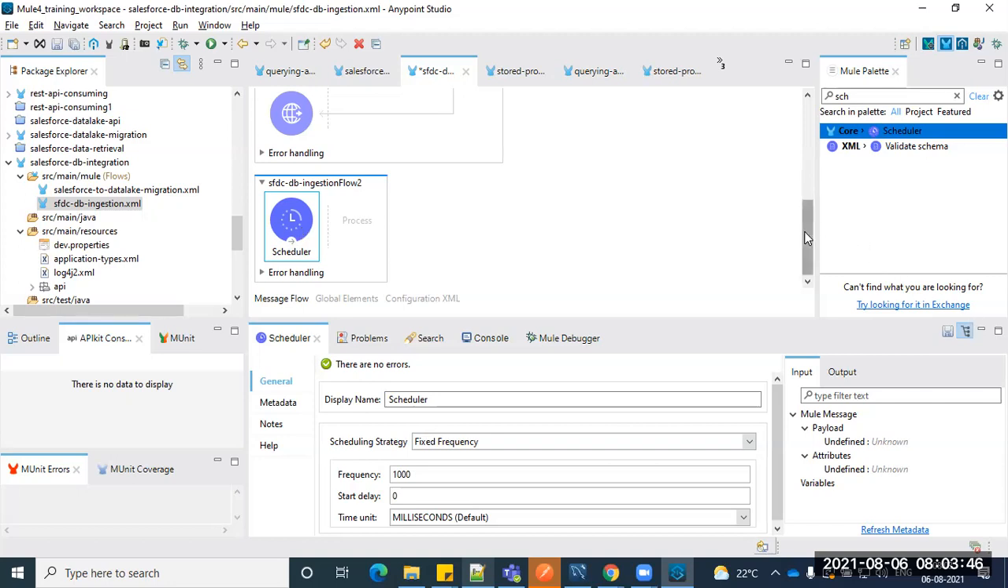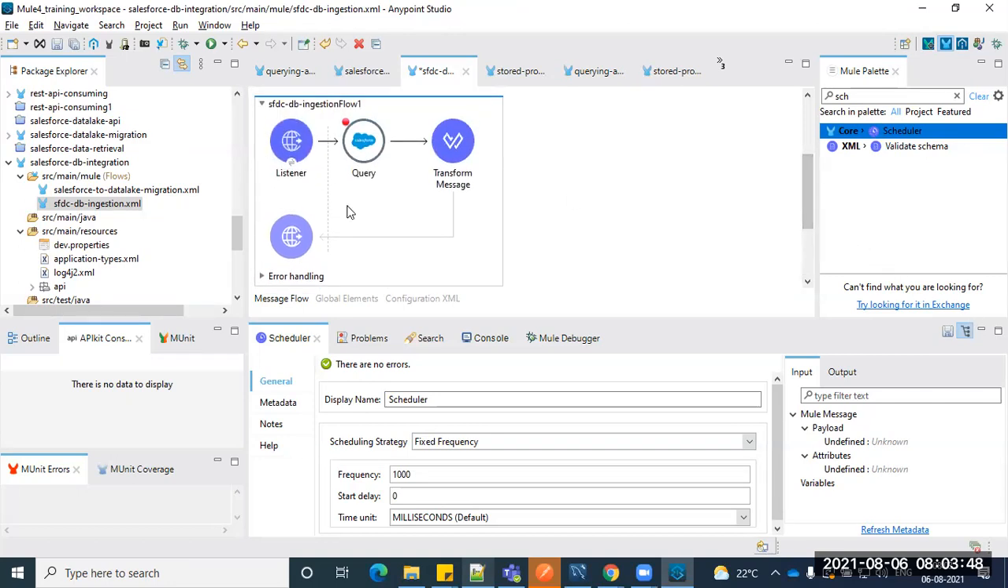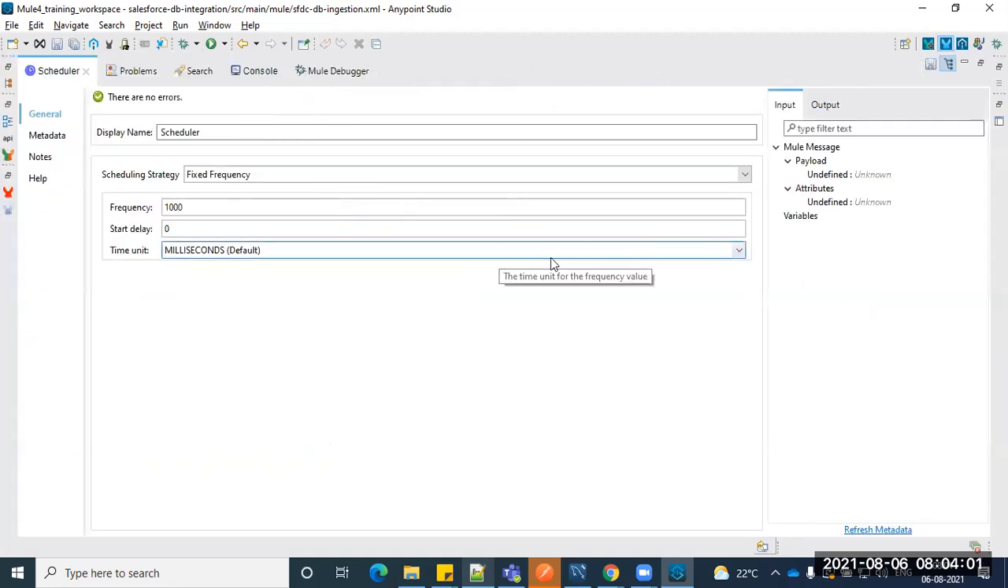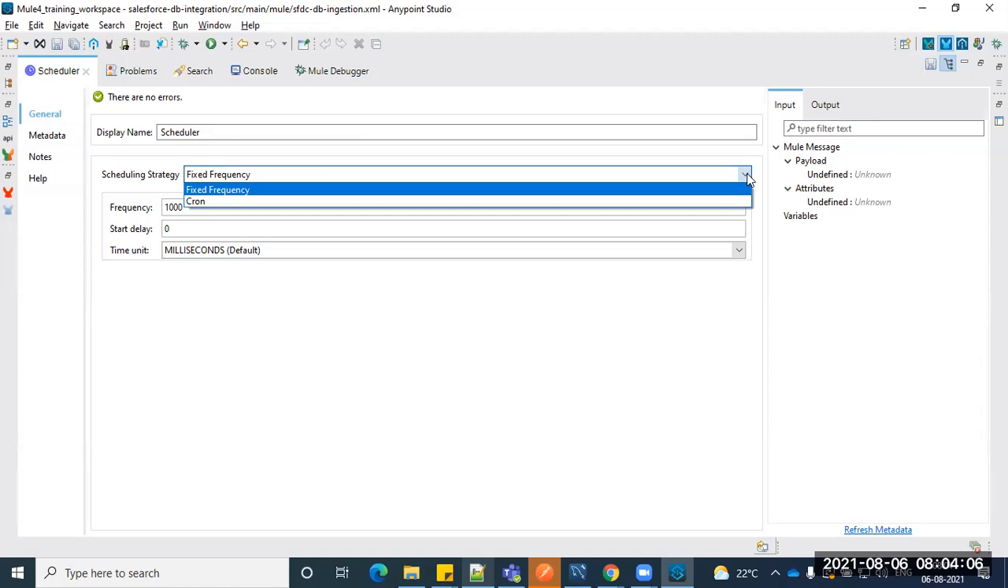Till now I just used the HTTP listener and triggered manually. I don't want to trigger manually. Your job should perform automatically. So let's open that scheduler and enable it, whatever configuration you are going to put in. Here you can see two kinds of options. One is fixed frequency, the other one is cron mechanism.